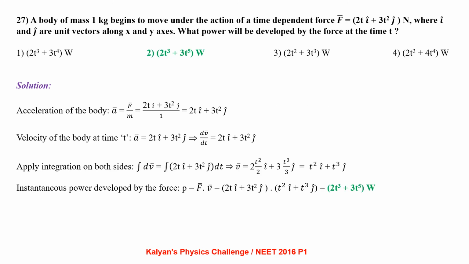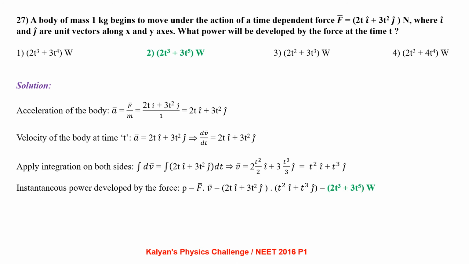A body of mass 1 kg begins to move under the action of a time dependent force F bar equal to 2t i cap plus 3t square j cap newton, where i cap and j cap are unit vectors along x and y axis. What power will be developed by the force at the time t? Acceleration of the body, a bar equal to F bar by m. That comes out to be 2t i cap plus 3t square j cap.